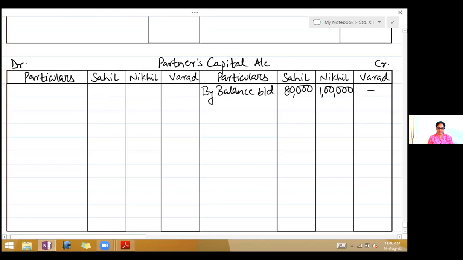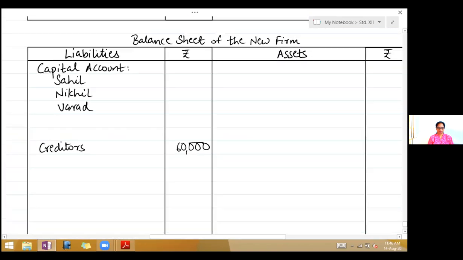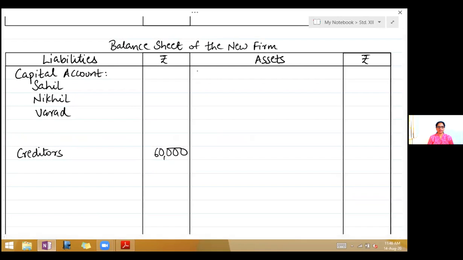Okay, assets, furniture. So come to the balance sheet. Furniture, adjustment. So write in the inner column 60,000. Leave a line. Building, 72,000 in a column, leave a line.